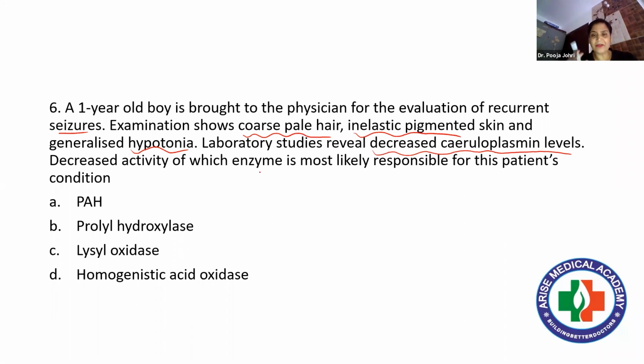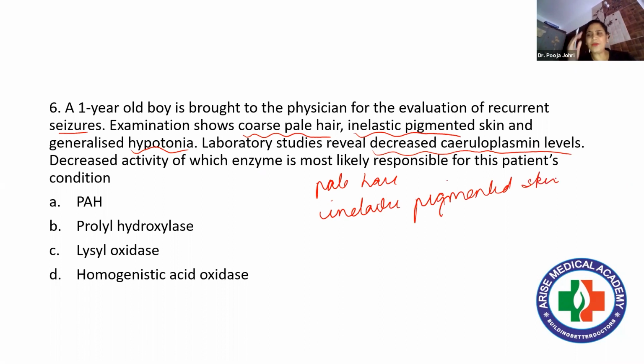Again, first look at the keywords. First of all, it has coarse pale hair, inelastic pigmented skin. So we can think that the protein which is actually required for the formation of this might be absent, right?